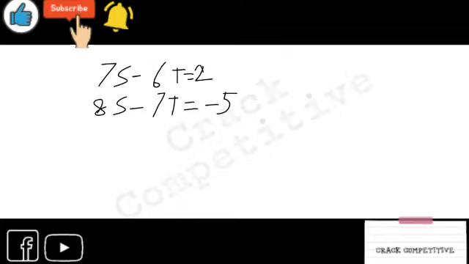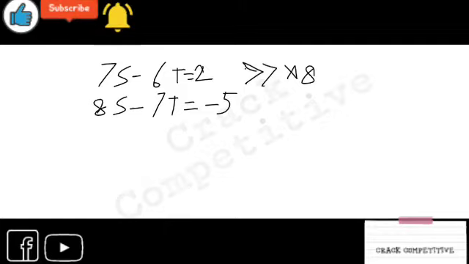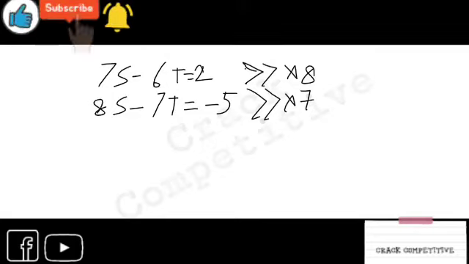How will you omit that? Just what I have said, it is of a different kind, but this is the same thing you have to do. Multiply with the number which you have to omit. You have to multiply the first equation by 8 and the second equation by 7, so that you can omit S. If they wanted the age of Soham, you would omit Ketan's age.